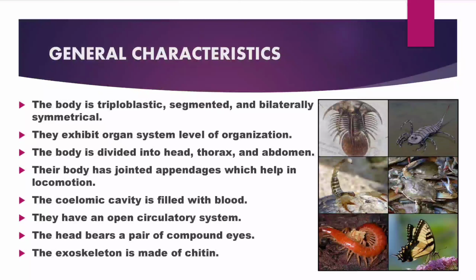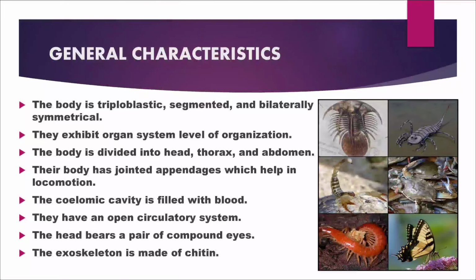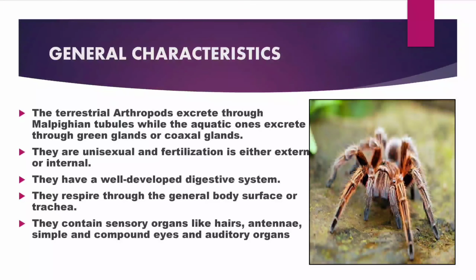They have an open circulatory system. The head bears a pair of compound eyes. The exoskeleton is made up of chitin. The terrestrial arthropods excrete through Malpighian tubules, while the aquatic ones excrete through the green gland or coxal gland. They are unisexual and fertilization is either external or internal. They have a well-developed digestive system. They respire through the general body surface or trachea. They contain sensory organs like hair, antennae, simple and compound eyes, and auditory organs.